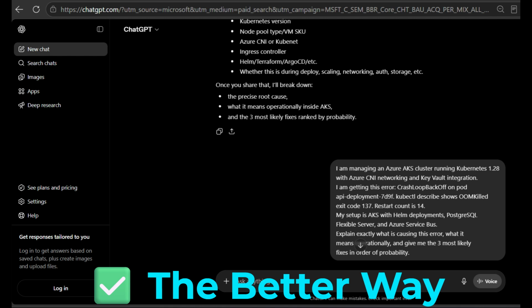3 things make this different from a Google search. First, you give context. ChatGPT knows your cluster version and your stack. Google does not. Second, you ask for a diagnosis before fixes. This is how a senior engineer thinks. Understand the problem before trying to solve it. Third, you ask for fixes ranked by likelihood, not a list of 10 random suggestions, the top 3 in order. That structure completely changes the quality of the answer you get back.